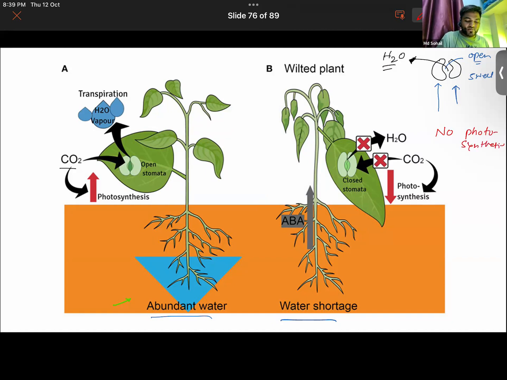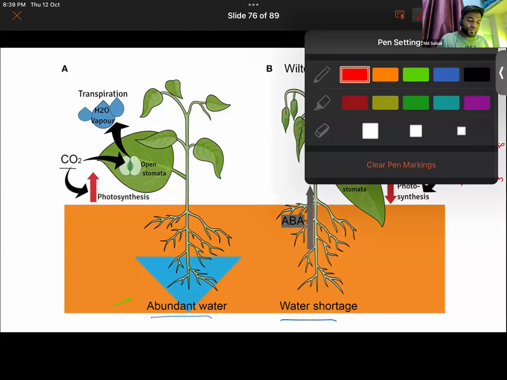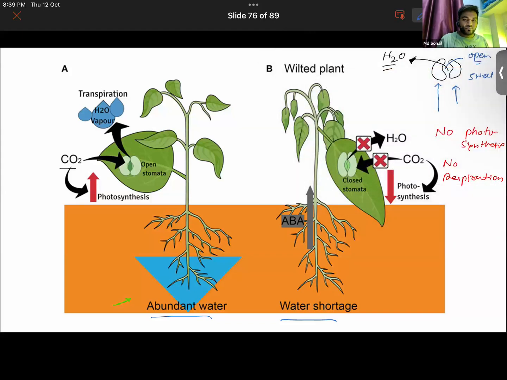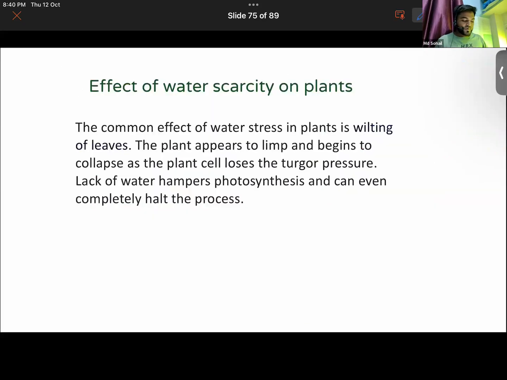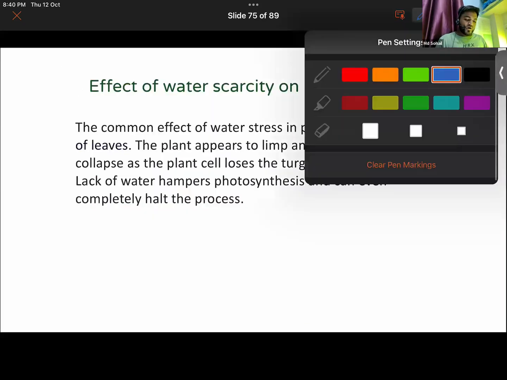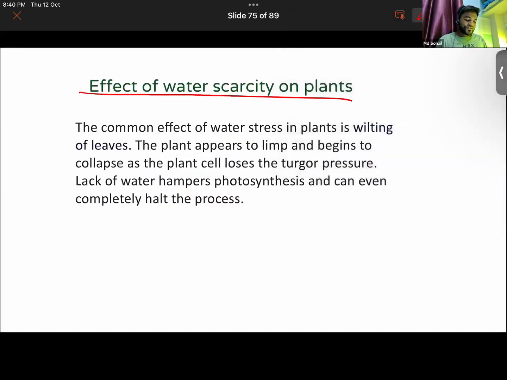So no photosynthesis as well as no respiration. Ultimately, it is going to die, right? That is what happens basically. So that is the case with water availability in plants, where it will be able to do both photosynthesis and transpiration. So this is the common effect of water scarcity on plants.